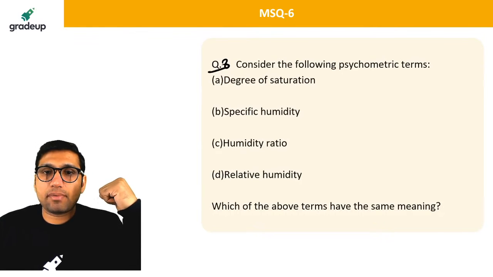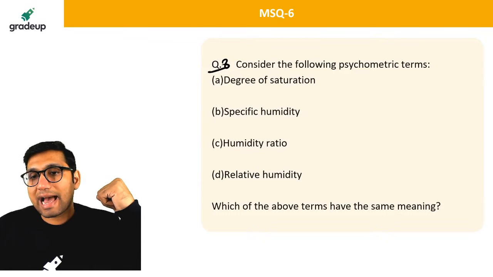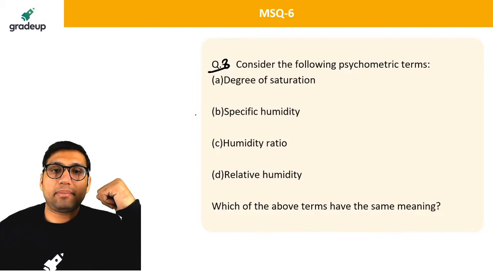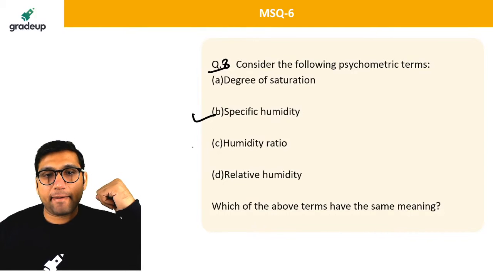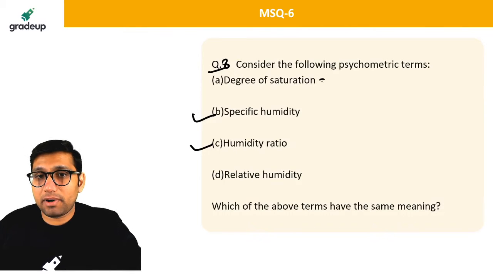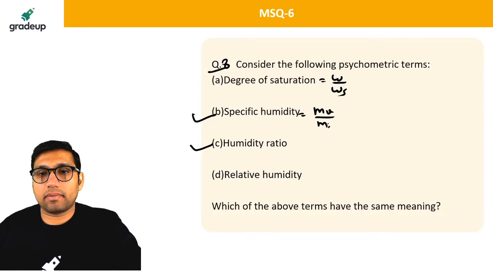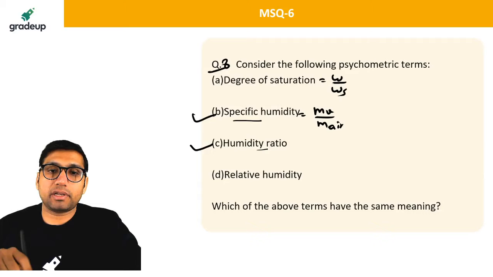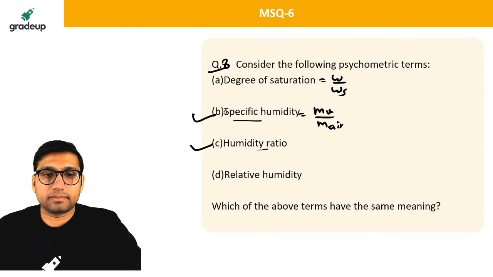Consider the following properties: degree of saturation, specific humidity, humidity ratio, relative humidity. Which of the following have the same meaning? The answer will be option B and option C. Degree of saturation is equal to W by Ws. Specific humidity is equal to mass of the vapor divided by mass of the air. Actually, specific humidity and humidity ratio both are the same thing. So the right answer will be option B and C.